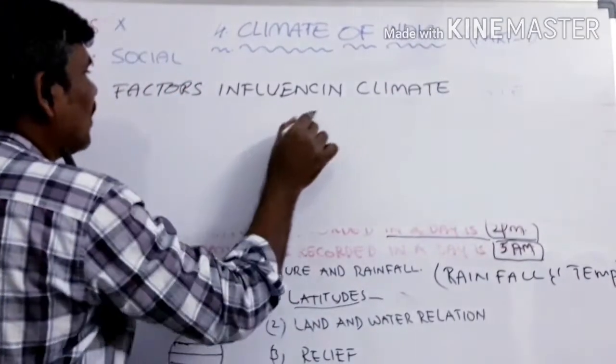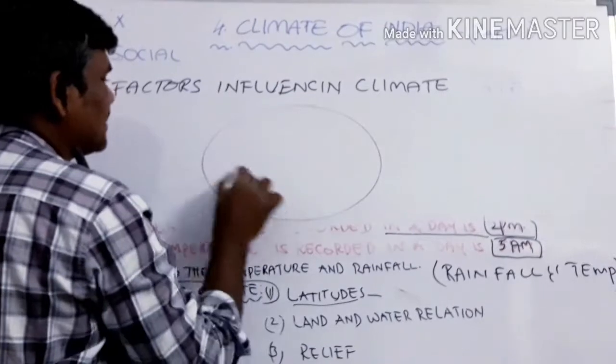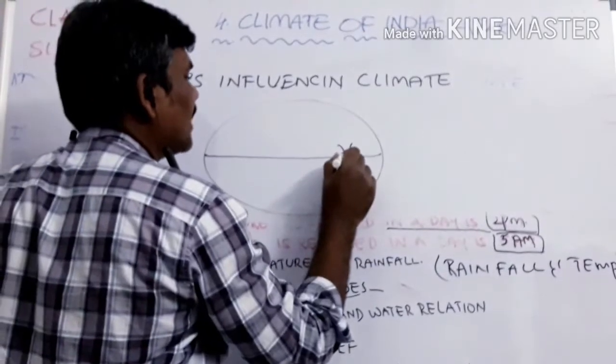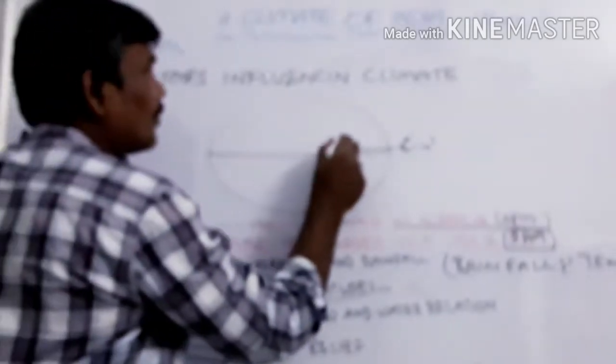Where is India located on the globe? Imagine this is the globe. Where India is existing, what are the latitudinal values of India? 8 degrees 4 minutes. Okay, 8 degrees 4 minutes.